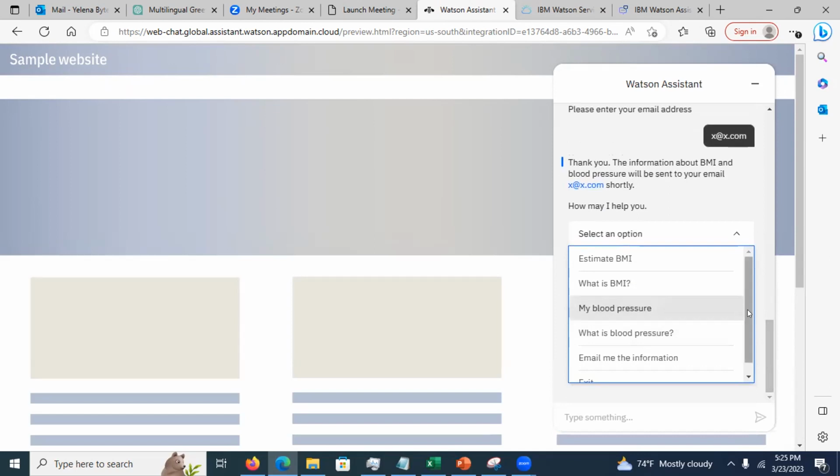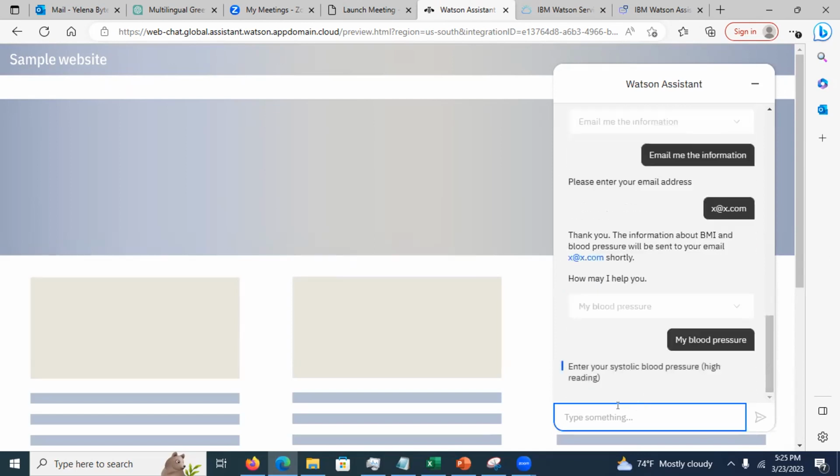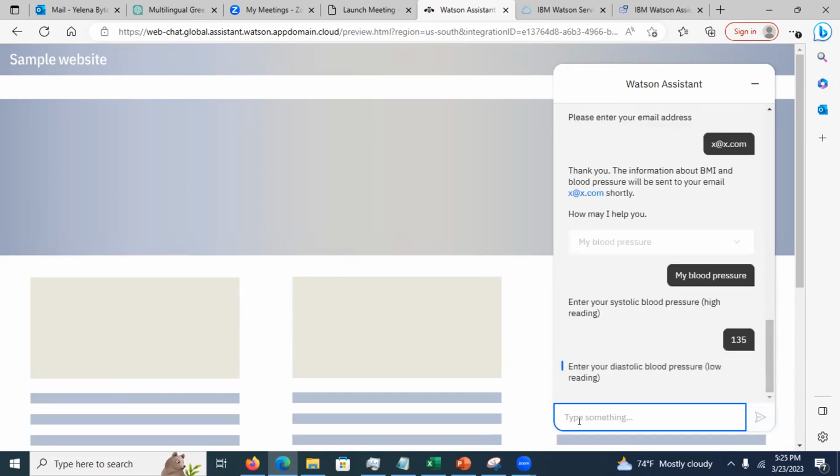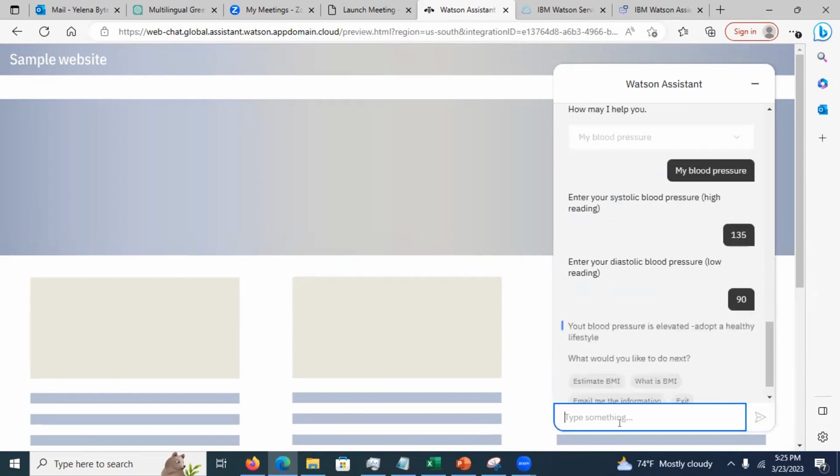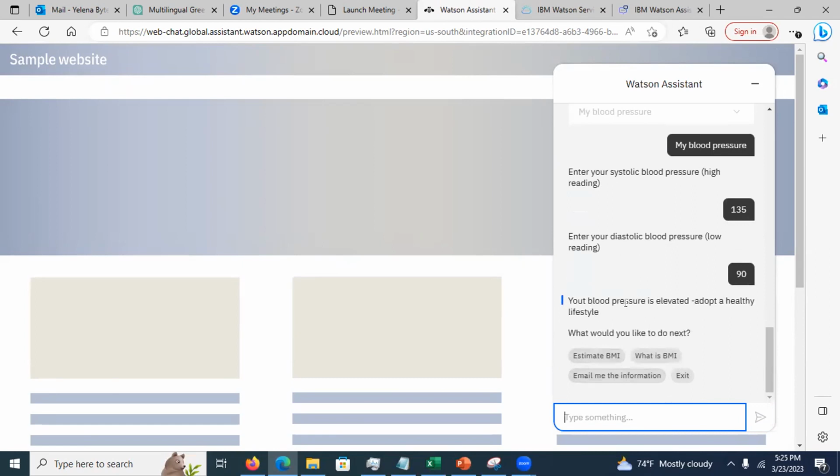And what else you could do here? You could do something like my blood pressure. And I'm going to put this one, 135. Right, so systolic is a high reading, diastolic is a low reading. I'm just going to put this, and it's going to say that it's elevated, I believe. Yes. See this? Now it's giving me more options.